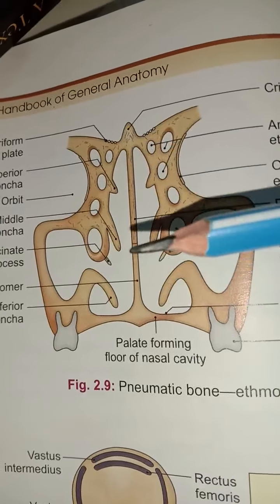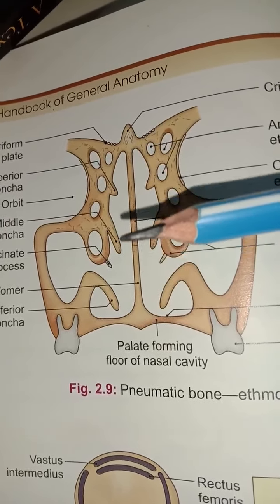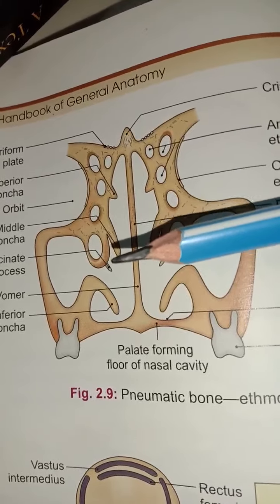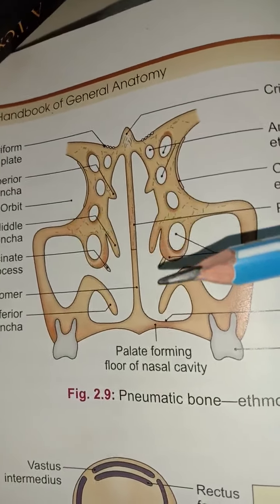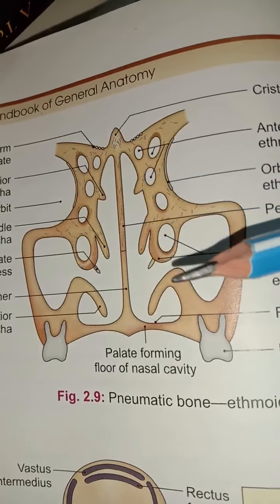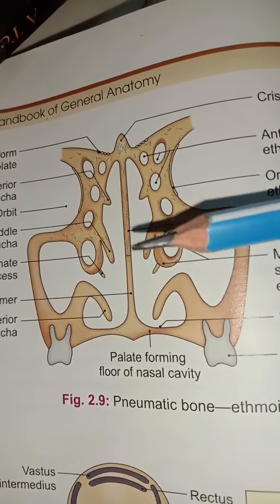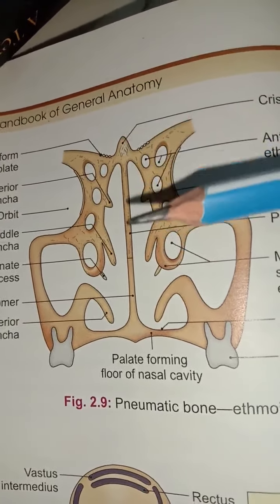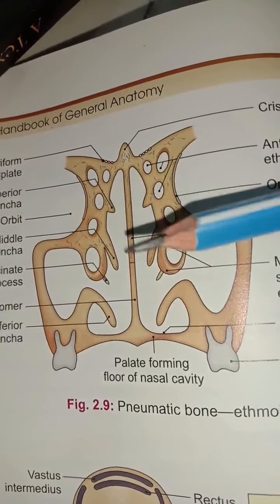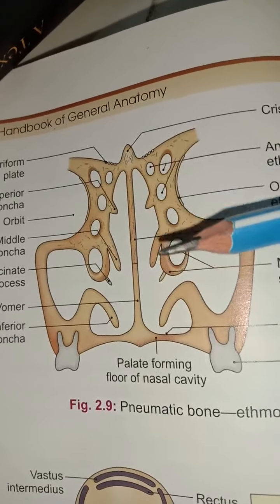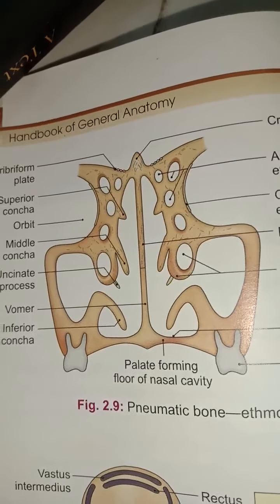Because of the openings, the large air sinuses or spaces, they make the skull light in weight and help the resonance of the voice. And it also acts as an air conditioning chamber for the inspired air.